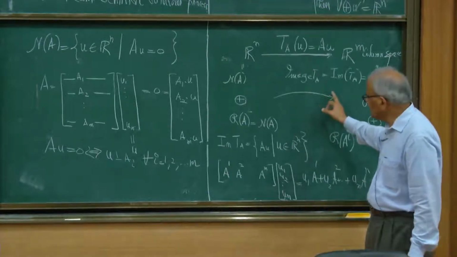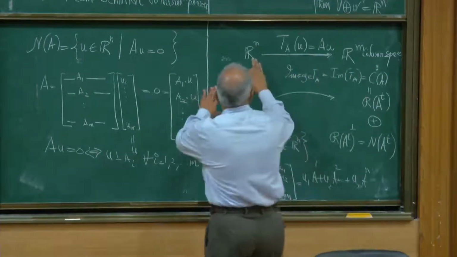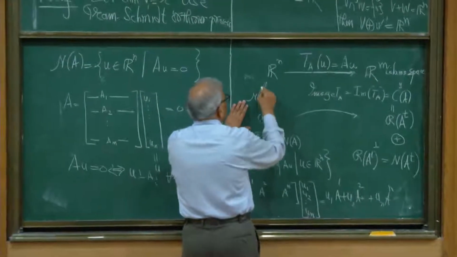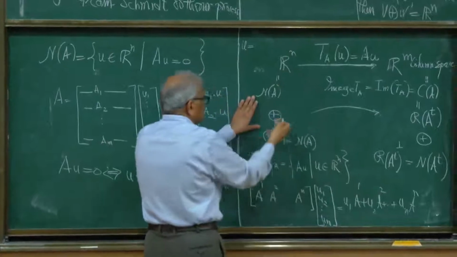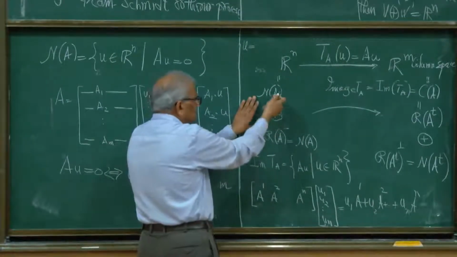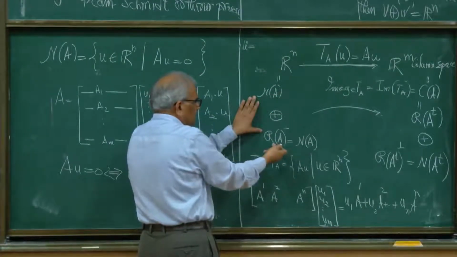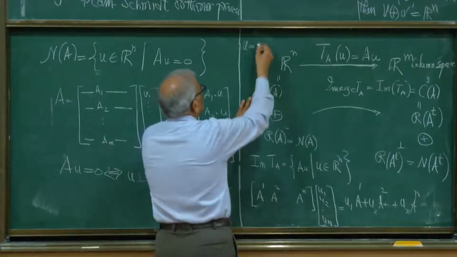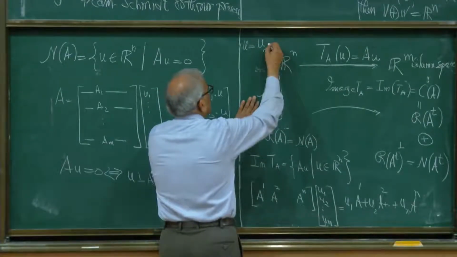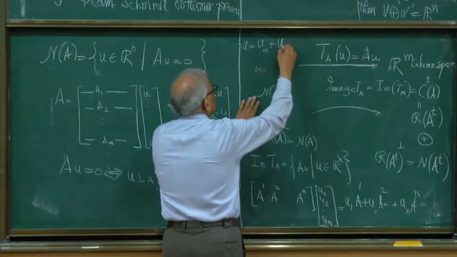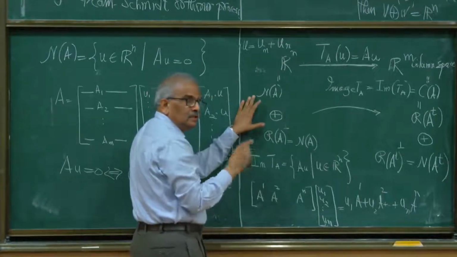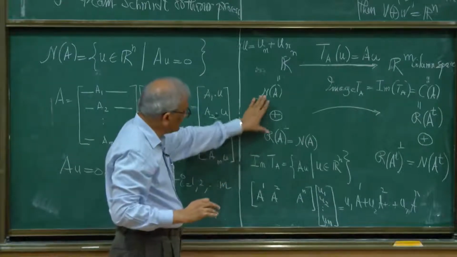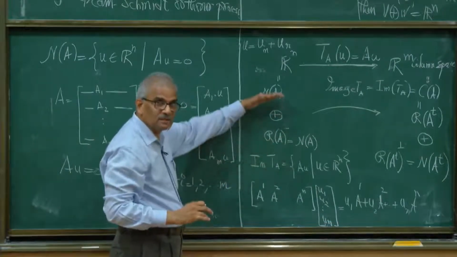Okay. So if I take any vector in Rn, I can write U, because Rn is a direct sum of the null space and the row space, as a vector in the null space plus a vector in the row space, in a unique way, because this is a direct sum and a perpendicular subspace.